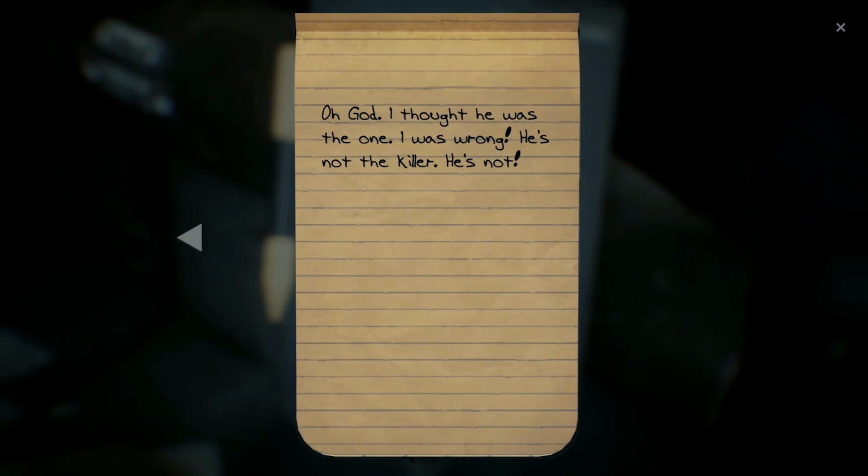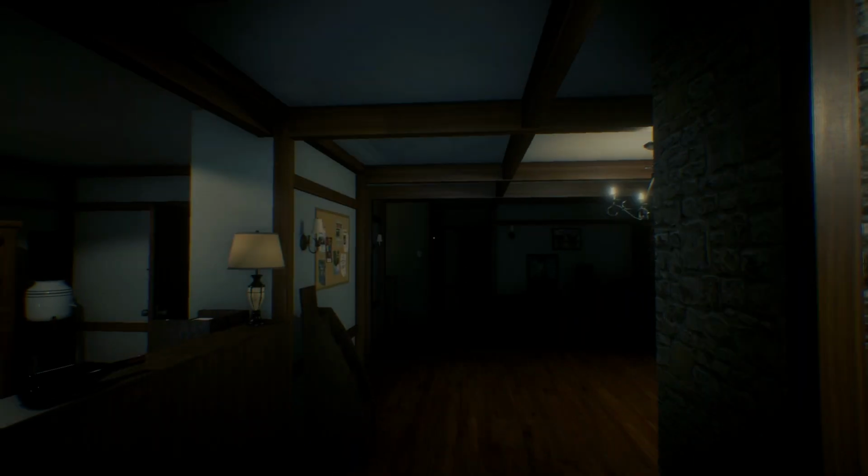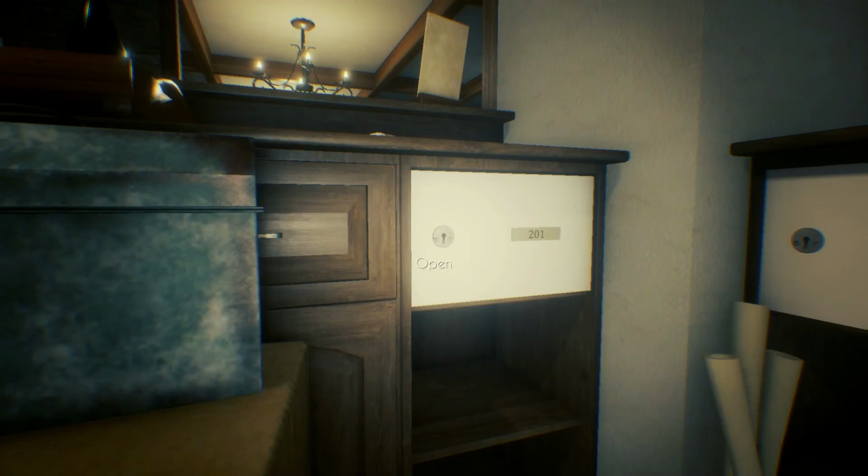Do you think, oh God, maybe referred to Father Brooks? Do you think that maybe Father Brooks was the one who did it? He's not the killer. He's not. So this also tells us that it's not one of the males, because he knew it wasn't Scott. He was against Scott. And then there's another he who it's not. The only ones I could think of were Derek and Bernard. I quickly head inside to see what's inside of locker box 201.